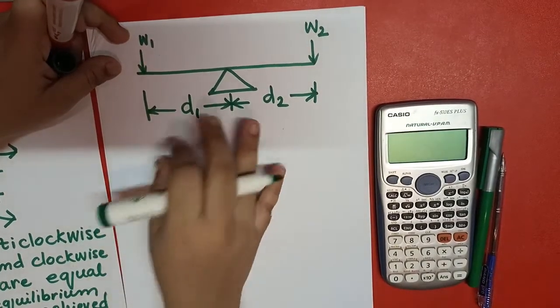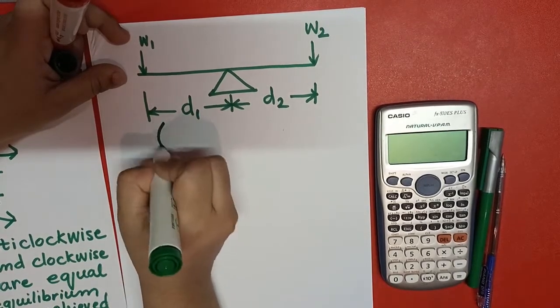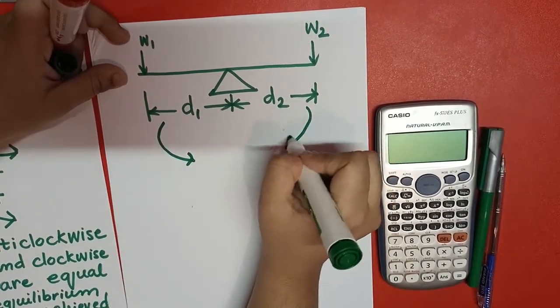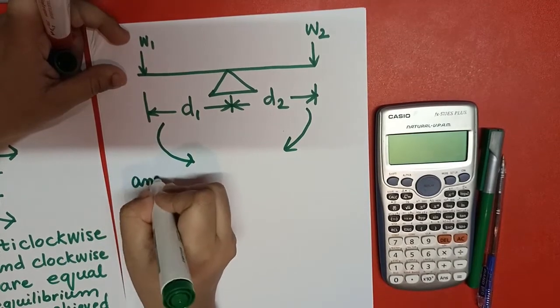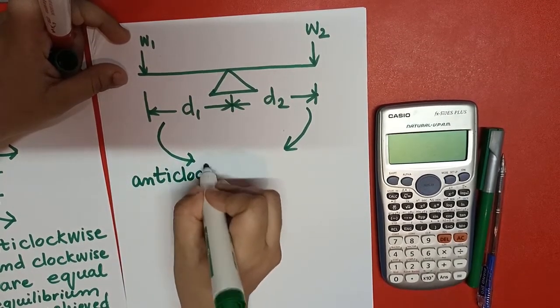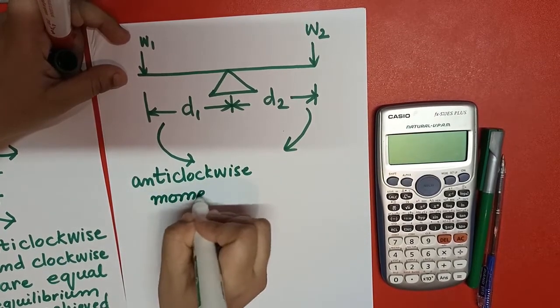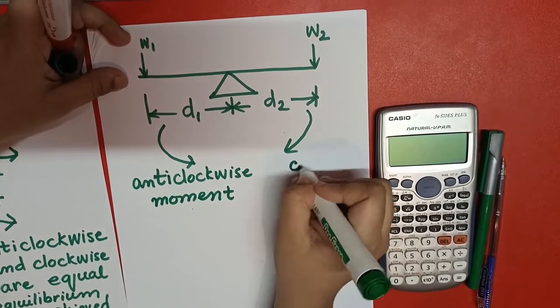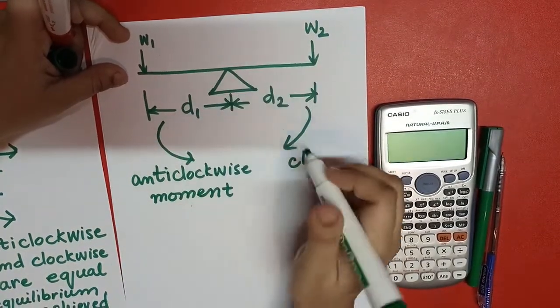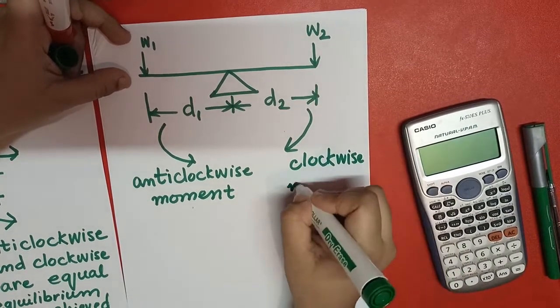If this side comes down, it will be the anti-clockwise moment, and if the other side comes down, it will be the clockwise moment.